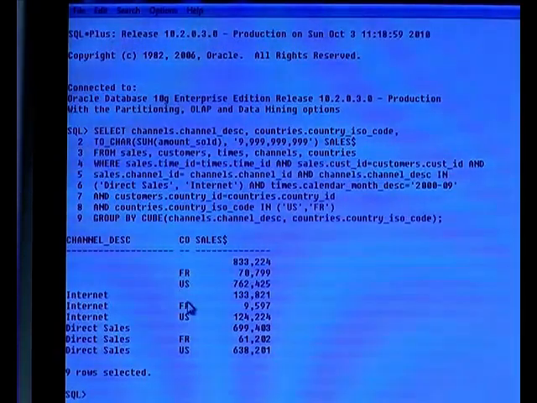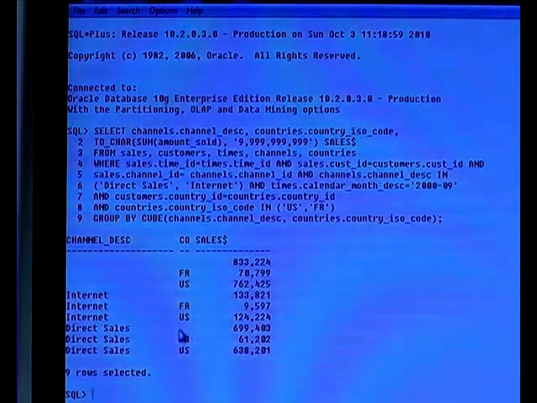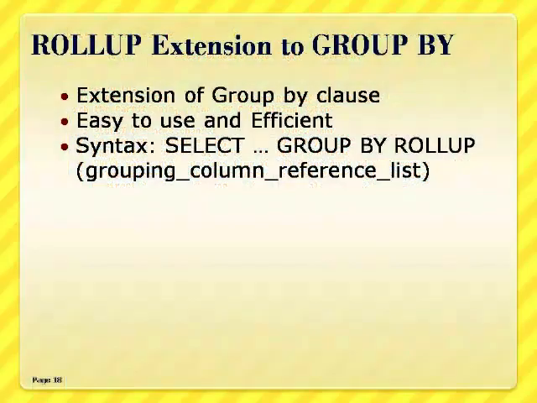In addition to this, this query also gives the sales for each country. For example, the sales for the country France over all channel descriptions is equal to 70,799. Similarly, the third row gives the total sales for the country US over all channel descriptions, that is 762,425. Whereas the fourth row gives the total sales for both the countries for the channel description internet. Similarly, this row gives the total sales over all the countries for the channel description direct sales.